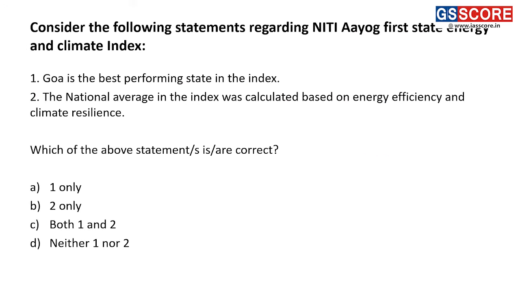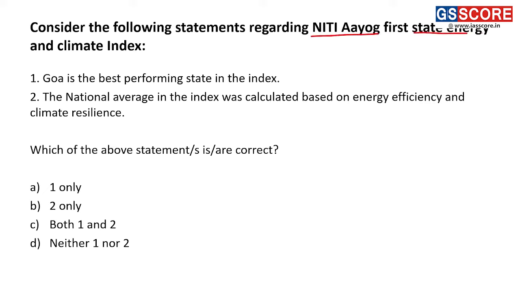Next question now. Consider the following statements regarding Niti Aayog's first State Energy and Climate Index. Niti Aayog has given this index in 2022. Under this index, they rank states.